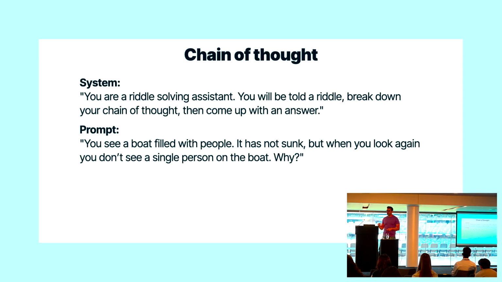And so in this particular example, I told Gemini it was a riddle-solving assistant. It will be told a riddle, and to break down its chain of thought and then come up with an answer, not to try and guess straight away. And then its prompt was, you see a boat filled with people. It has not sunk, but when you look again, you don't see a single person on the boat. Why? Does anybody know this?